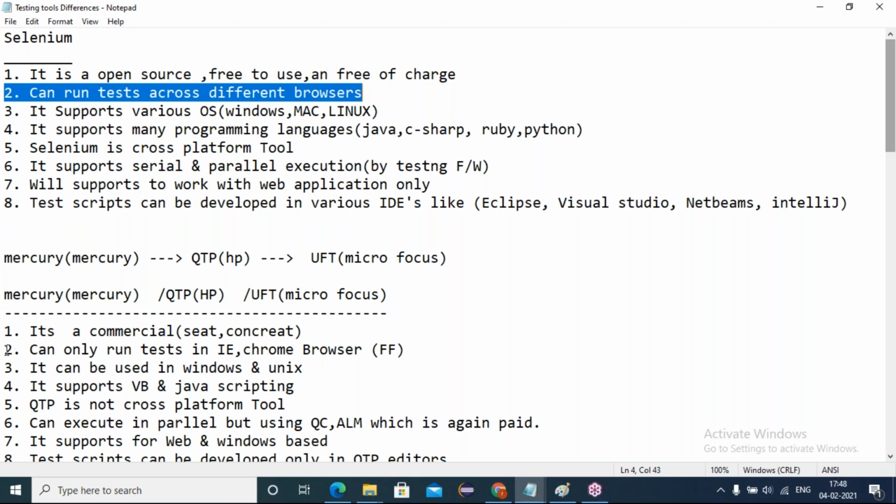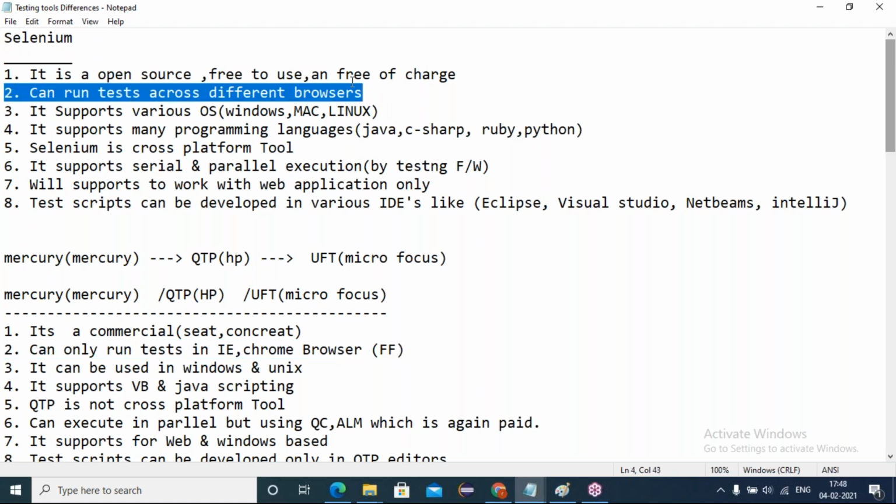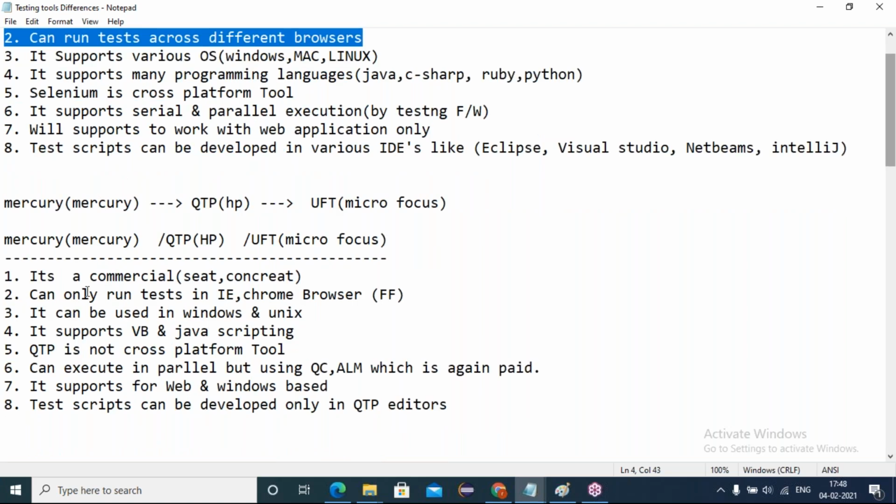But in QTP, only some browsers it will allow us to execute. For the remaining browsers we have to purchase the add-ons. But here, nothing to purchase. Free. Okay. Now coming to the third point.